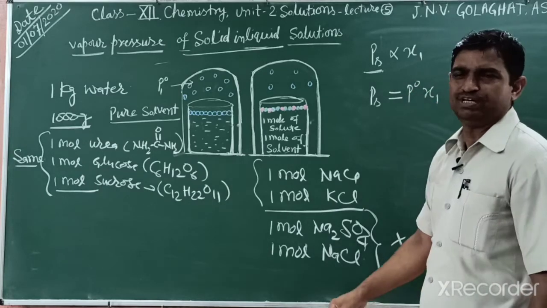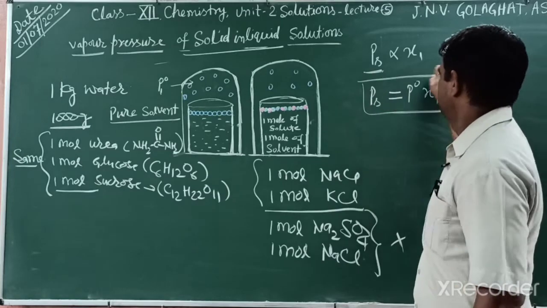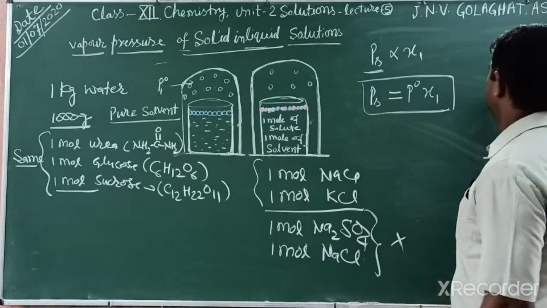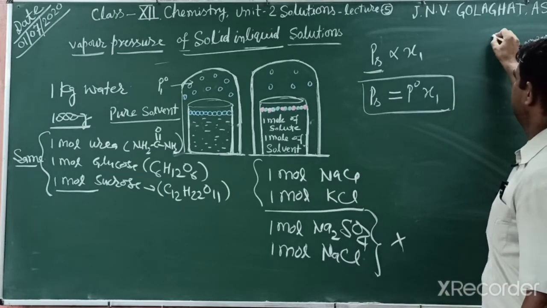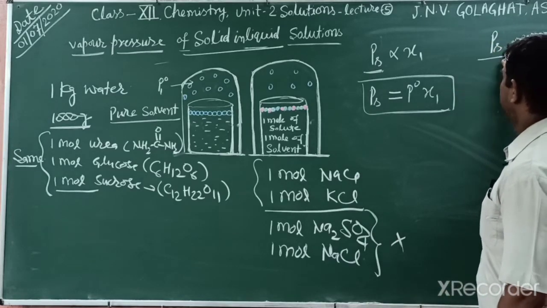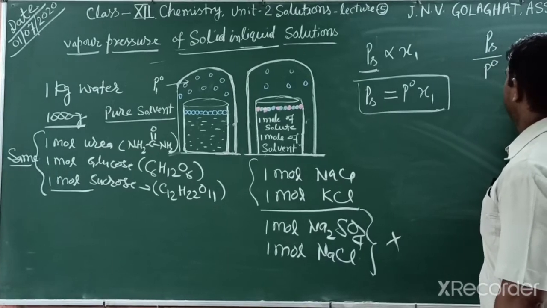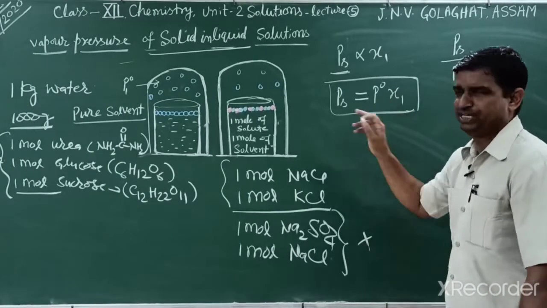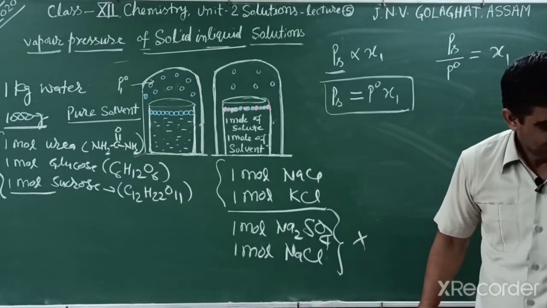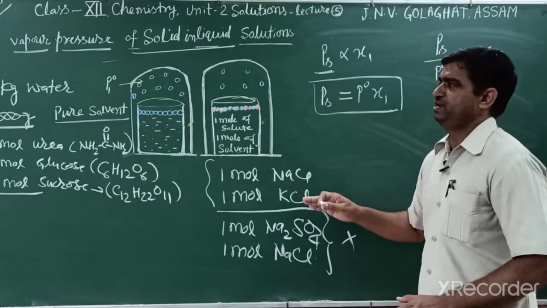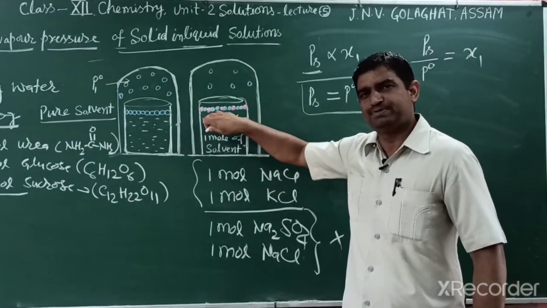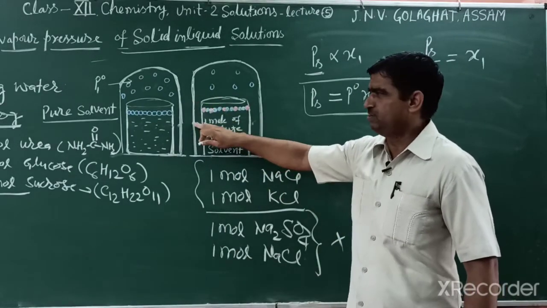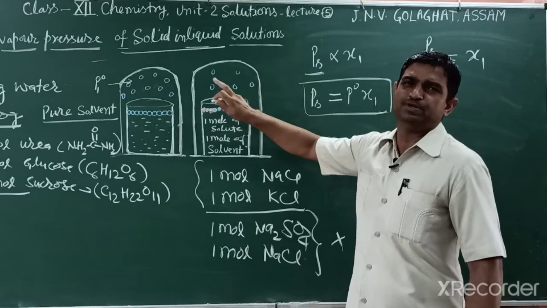We can write the formula in this way, and we can represent it in another way. If we rearrange, PS divided by P naught is equal to the mole fraction of 1. We can represent it this way also. If you take it this way, what happens? We want to convert this vapor pressure expression into one in terms of the mole fraction of solute.